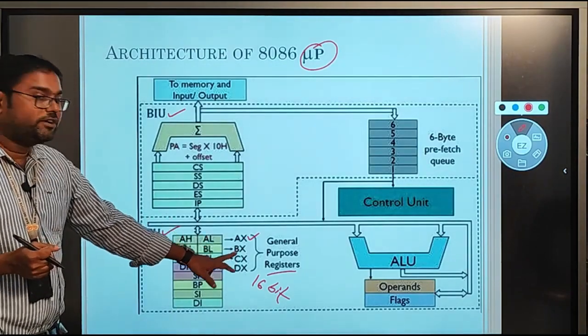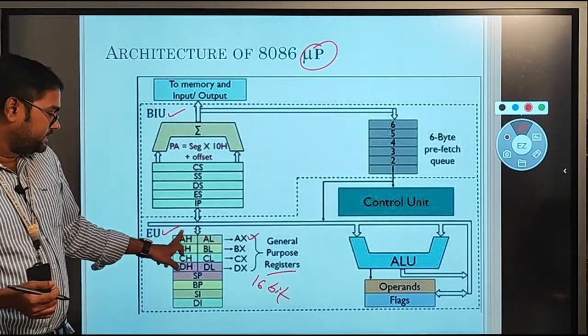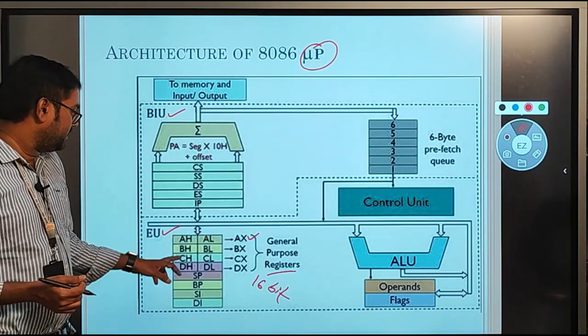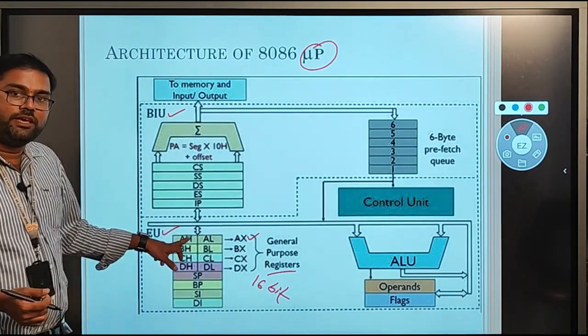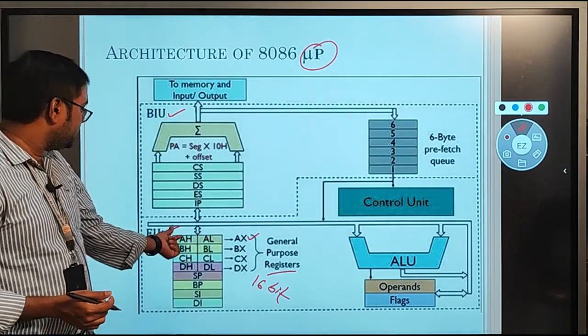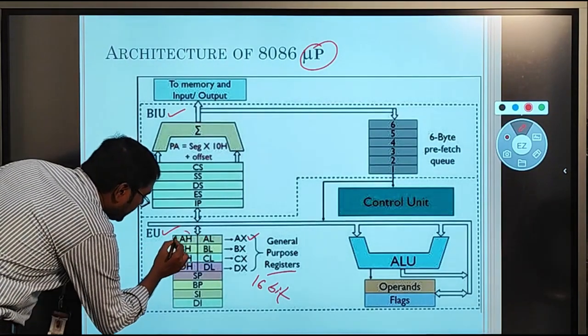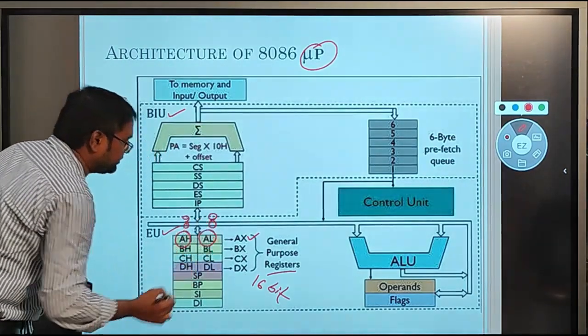Here these registers can be divided into two parts. For example, AX is divided into two parts: one is AH and the second one is AL. That means higher byte and lower byte. AH is the higher byte of A and AL is the lower byte of A. AH is an 8-bit register and AL is also an 8-bit register.